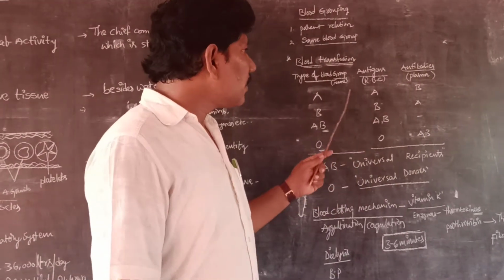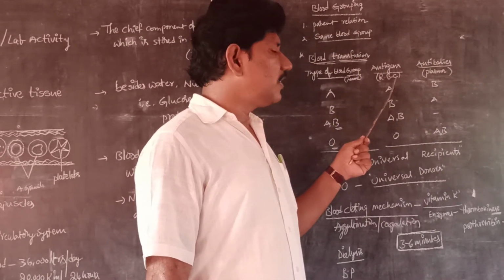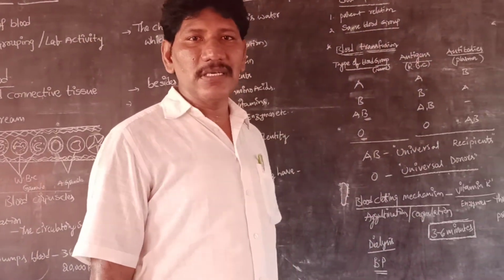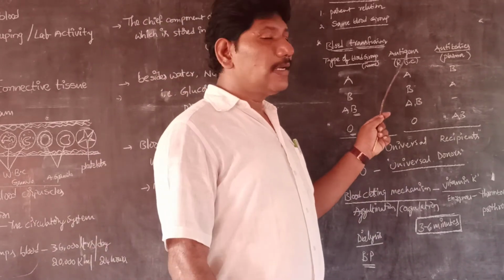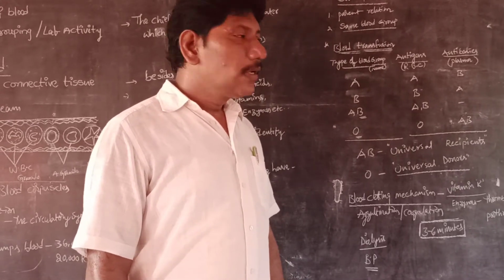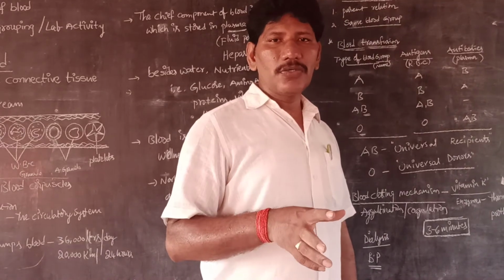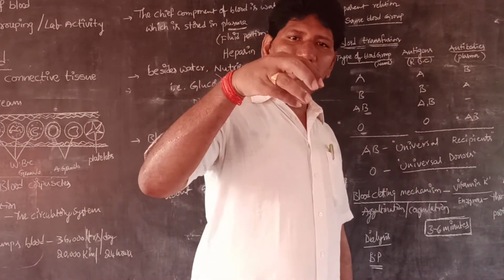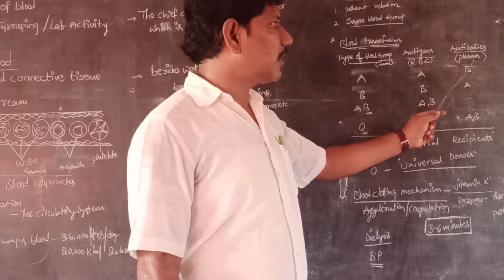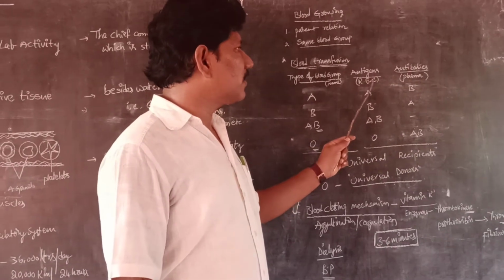See this. Antigens on RBC. In our red blood cells, we have some proteins called antigens. Antigens are the proteins which are present on the surface of the RBC. Next, antibodies are present in the plasma. Plasma is a fluid; the blood cells are floating in this yellow colored fluid, which is mostly water. So antibodies are present in the plasma, and antigens are present on the RBC.